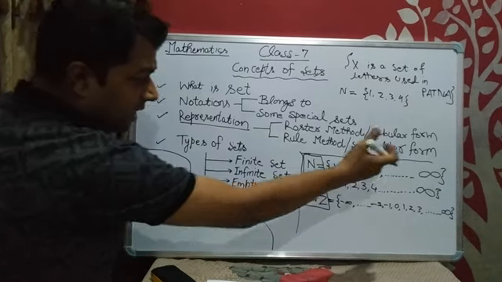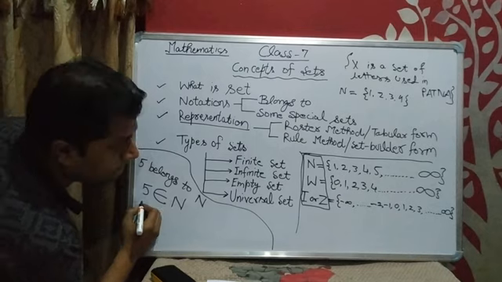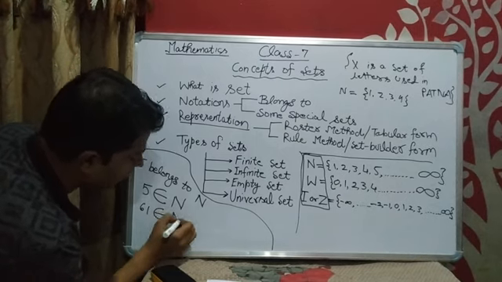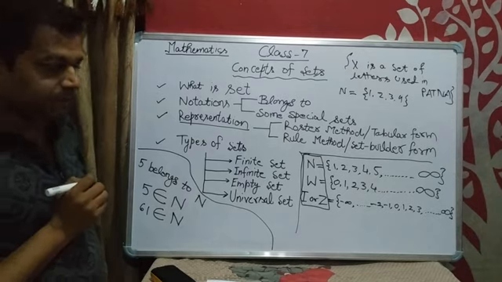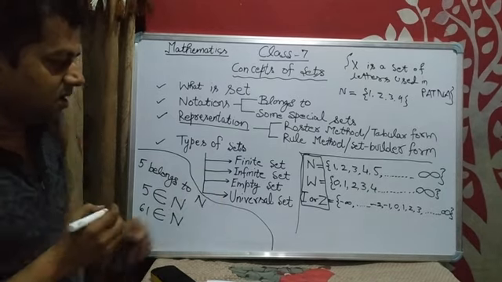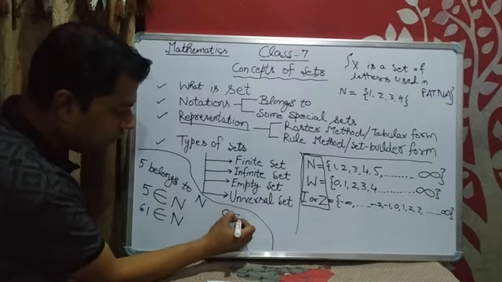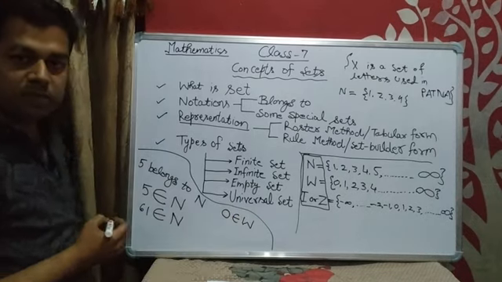Suppose any other element, 61 belongs to natural numbers. From the whole numbers we can consider 0. 0 belongs to whole numbers.